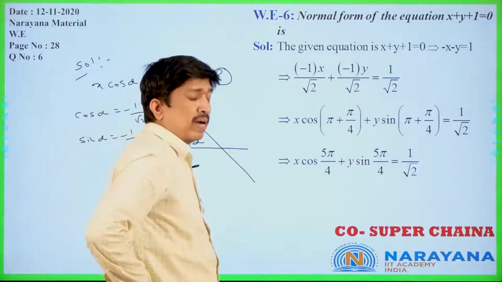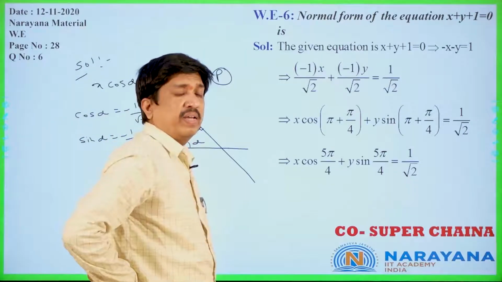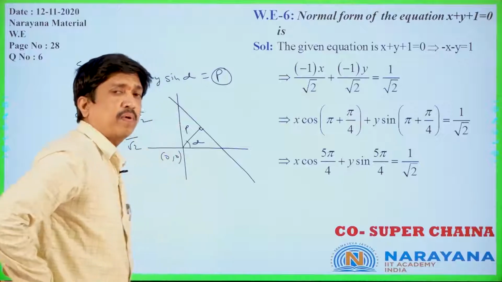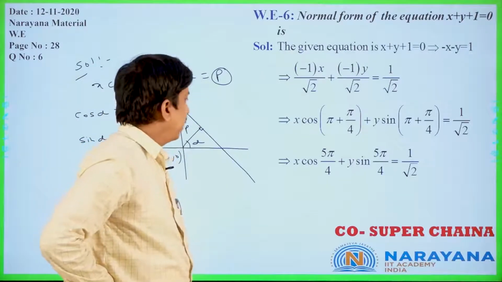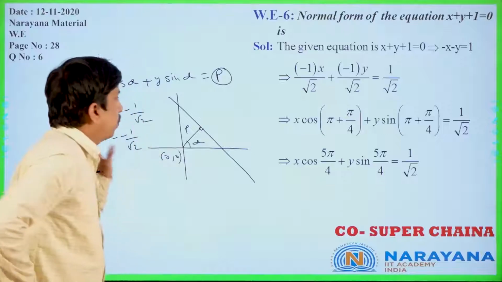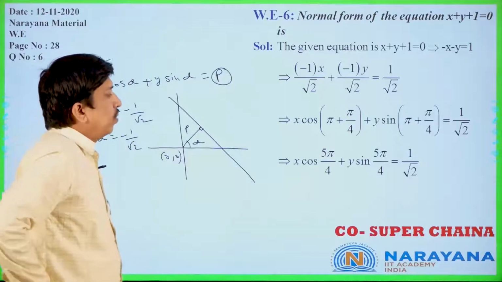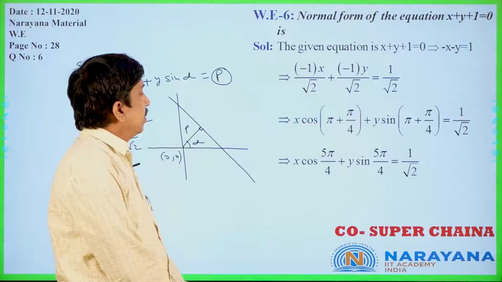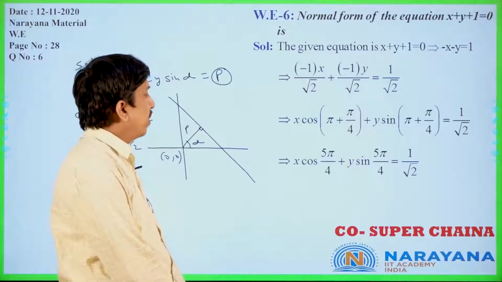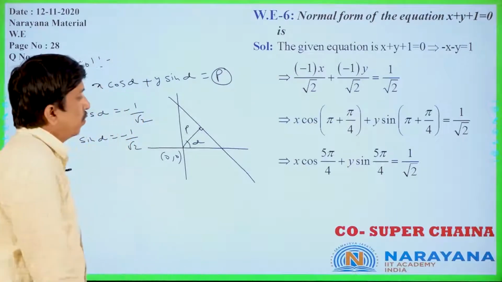225 degrees, what is that? Cos 225 degrees is nothing but cos of 180 plus 45. Cos of 180 plus theta gives minus cos 45, that is minus 1 by root 2 only you will get. Sin 225 degrees means sin of 180 plus 45, that is nothing but minus sin 45, again minus 1 by root 2 you will get.